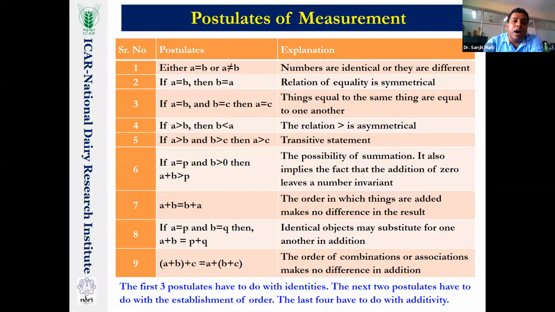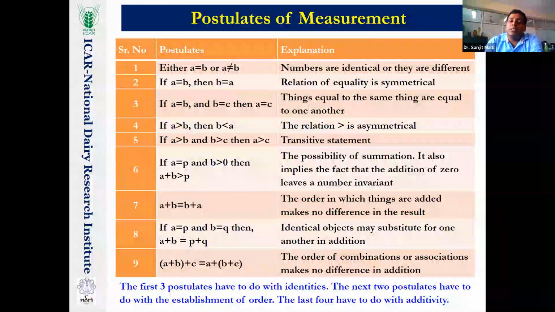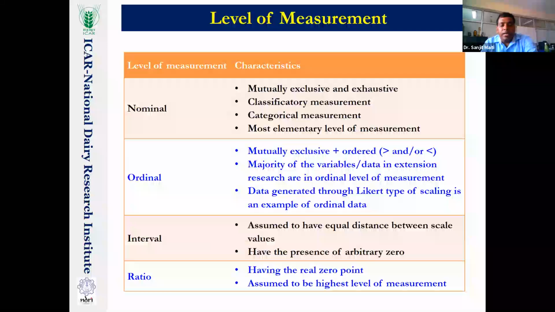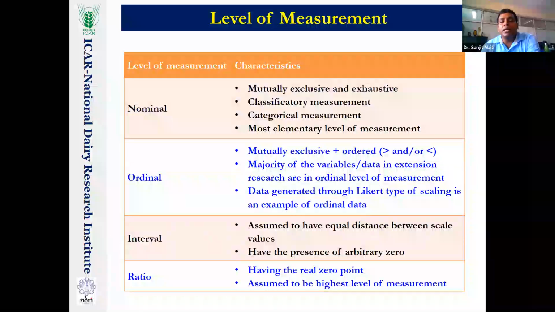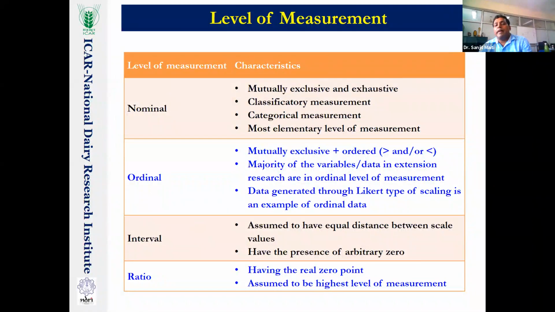Accordingly, it may ask. Based on these postulates, the levels of measurement have been considered. I told you that there are four types of measurement: nominal measurement, ordinal measurement, interval measurement, as well as the ratio level of measurement. Nominal measurement is mutually exclusive and exhaustive. Mutually exclusive means, for example, one is considered for the male only and 0 for the female.